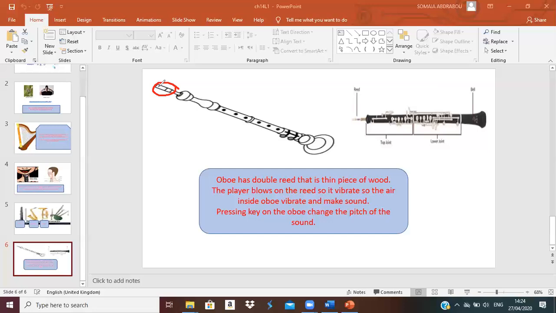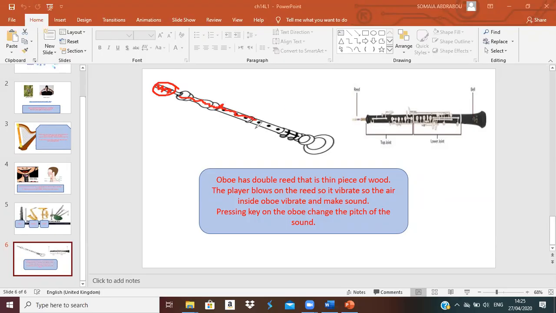So we will blow the air first. While we are blowing the air, we will make this reed vibrate. So the reed will vibrate. It will make the air inside the oboe vibrate also, so it makes sound.